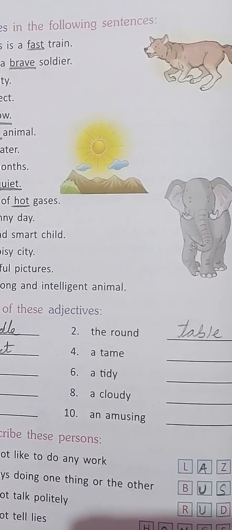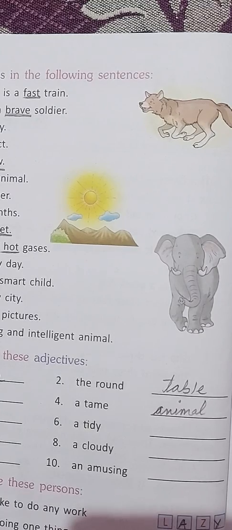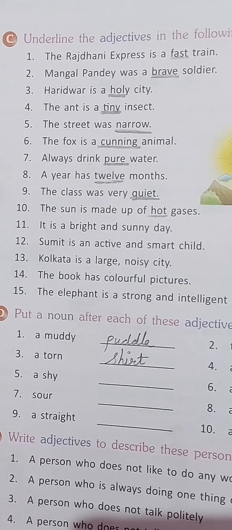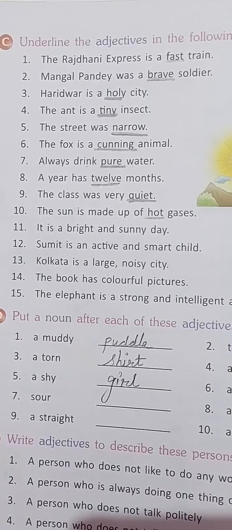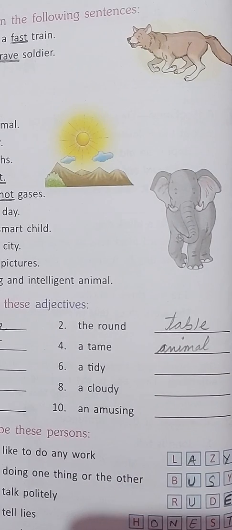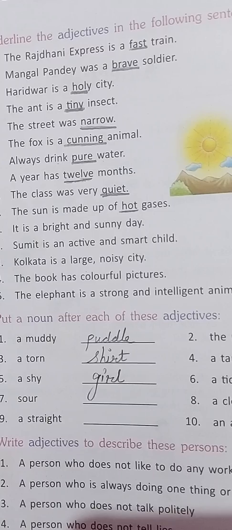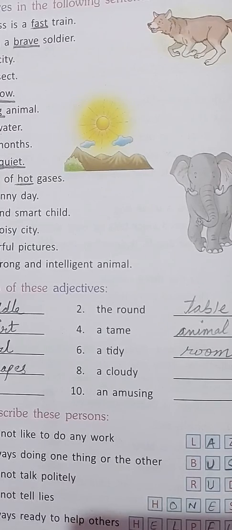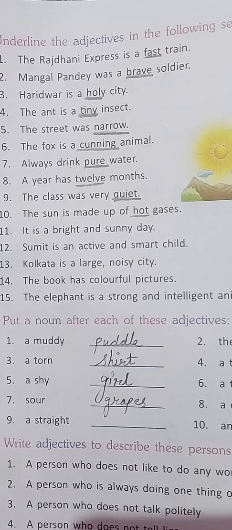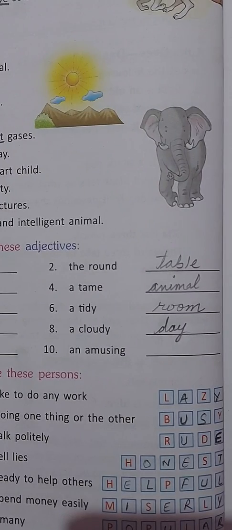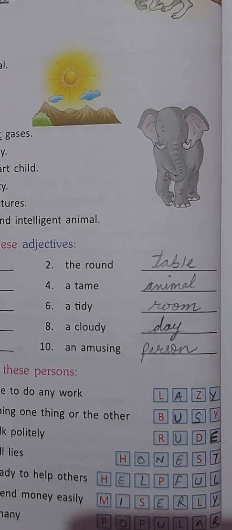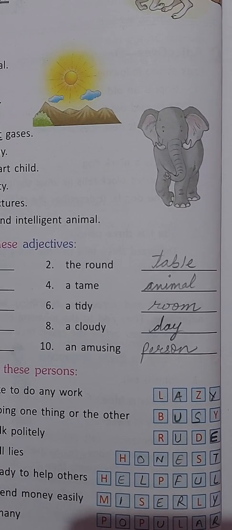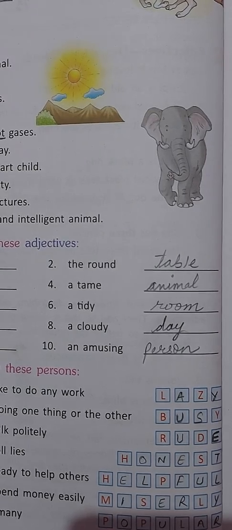A tame dash. So we can say animal. A tame animal. Tame means what? Now a tame animal here would mean not afraid of people. A shy dash. We can say girl. So a shy girl. A tidy room can be tidy, so we can write room. Next, sour grapes. A cloudy day. A straight dash. We can say lion. An amusing dash. We can say person. Amusing means someone or something who can cause you to laugh or smile.